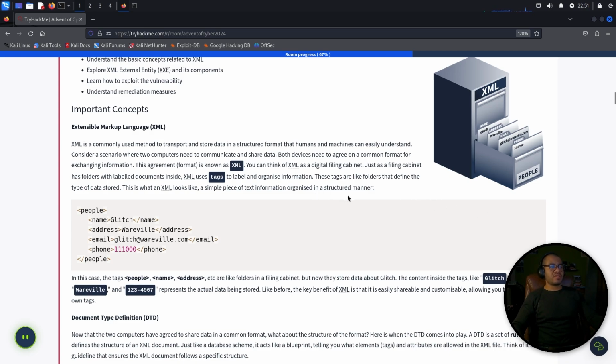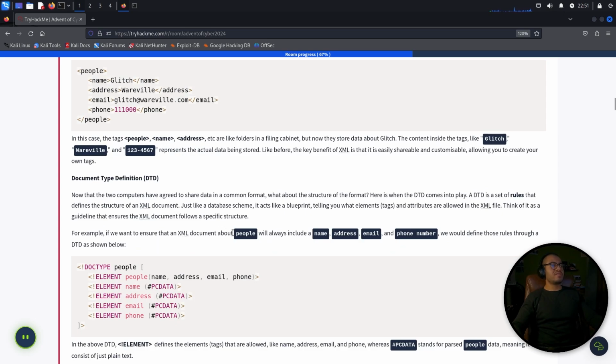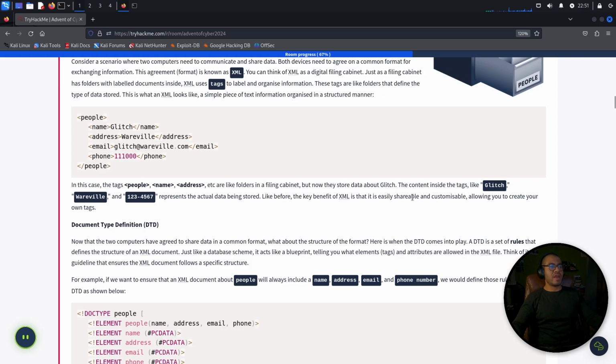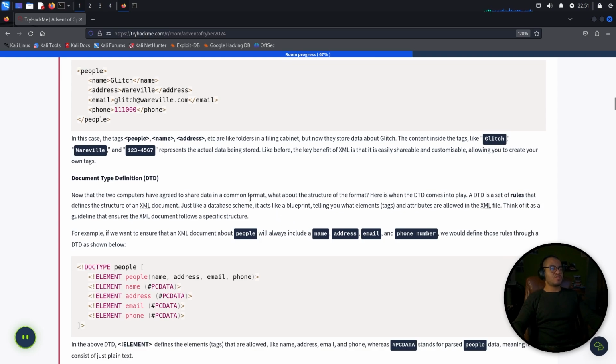This is what an XML looks like: a simple piece of text information organized in a structured manner. People, name, address, email, phone. In this case, the tags people, name, address, etc. are like folders in a filing cabinet, but now they store data about Glitch, right? The content inside the tags, like Glitch, Wareville, and this number, represents the actual data being stored. Like before, the key benefit of XML is that it is easily shareable and customizable, allowing you to create your own tags. Okay, Document Type Definition, DTD.